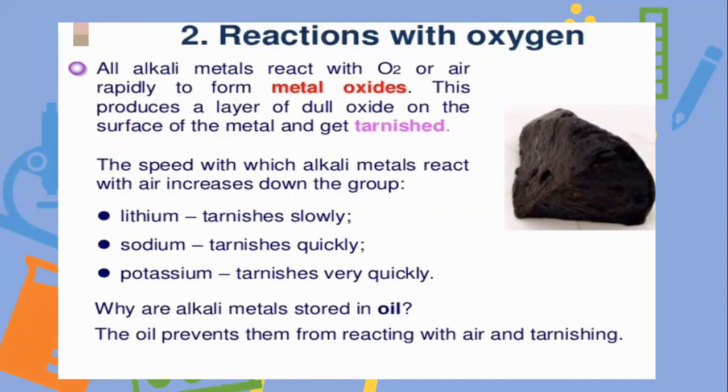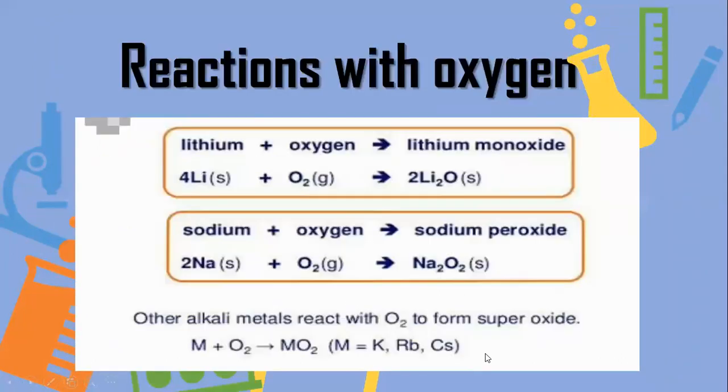It means that lithium tarnishes slowly, sodium tarnishes quickly, and potassium tarnishes very, very quickly. Alkali metals are stored in oil, especially kerosene oil, to prevent them from reacting with air and its tarnishing property.